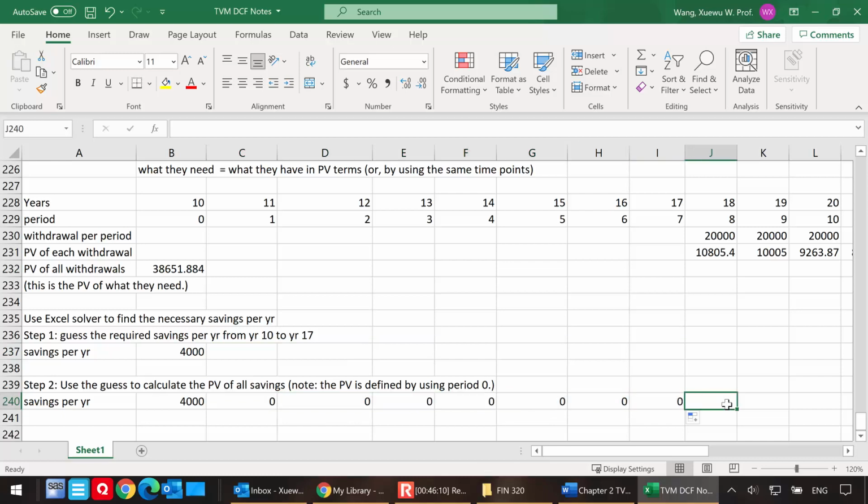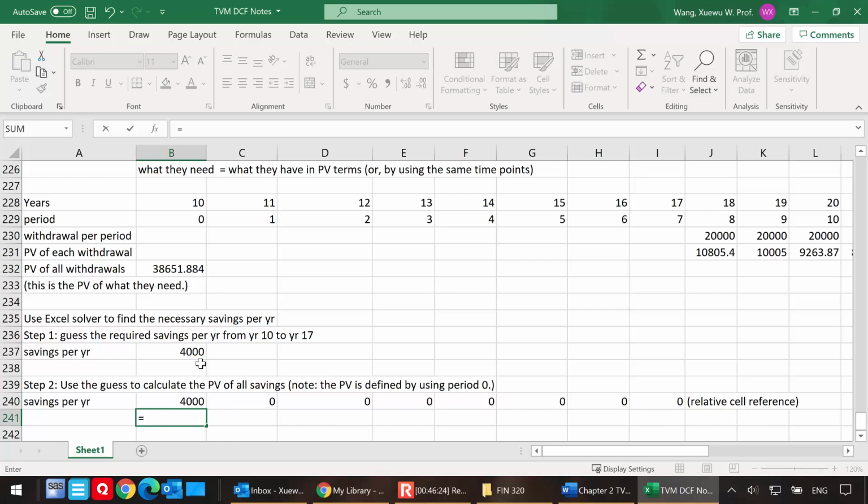This is the relative cell reference, and we know that's not what we want in this case. So watch me closely. I'm still having B237, but I want to look at B237 when I copy across, because that's the annual savings in each of the following years.